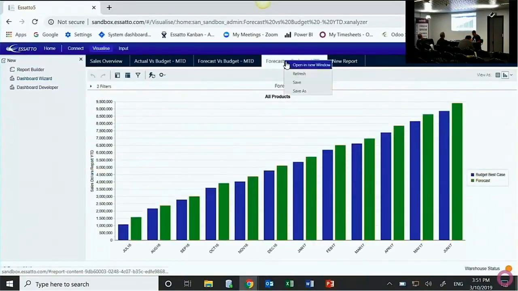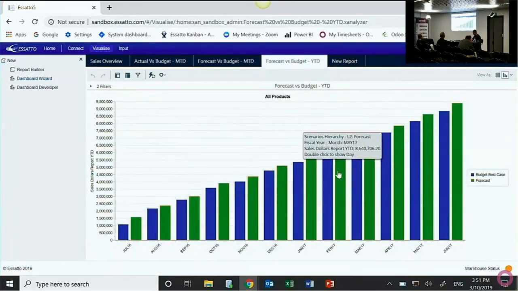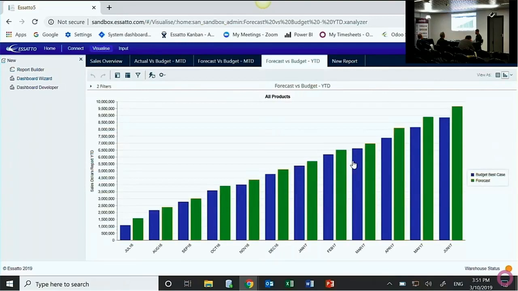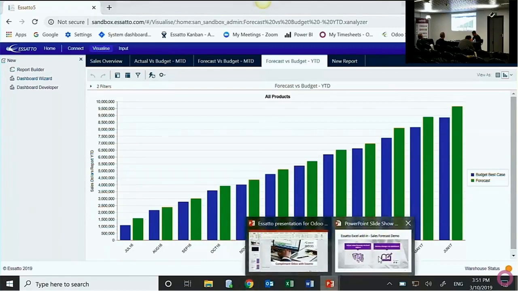Now say I'm an executive user. I'll go back to this year-to-date report, and I can refresh my numbers and see what my reps are doing in terms of the changes they're making to that revised position. And as my actuals are coming in from Odoo, I'm immediately able to see the variances, where they are, which regions are underperforming or overperforming, etc. So I've basically gone from 8.8 million to now 9.6 million in terms of where we think we're going to finish at the end of the year. Let's go back to my slide deck.